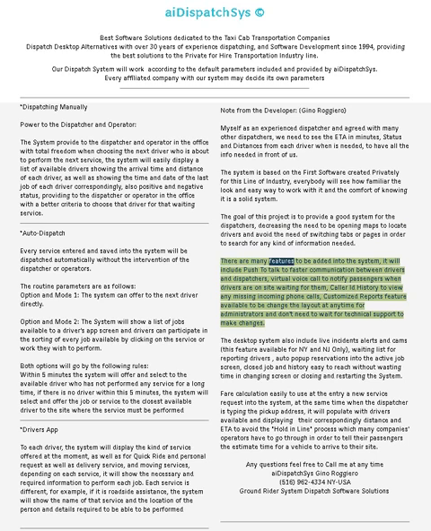There are many features to be added into the system. It will include push-to-talk for faster communication between drivers and dispatchers, virtual voice call to notify passengers when drivers are on site waiting for them, caller ID history to view any missed incoming phone calls, and a customized reports feature whose layout can be changed at any time by administrators without needing to wait for technical support to make changes.